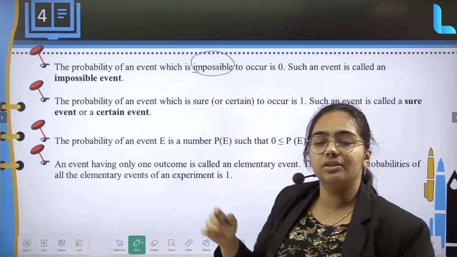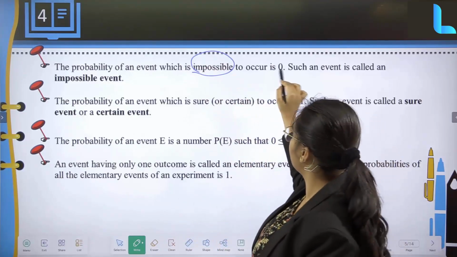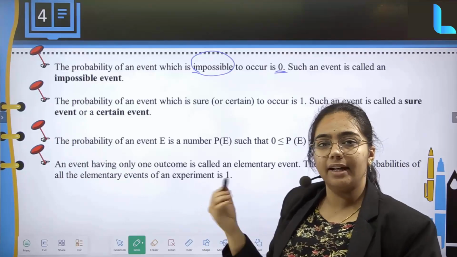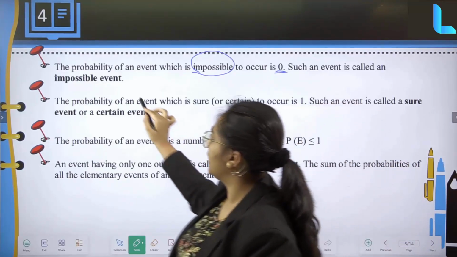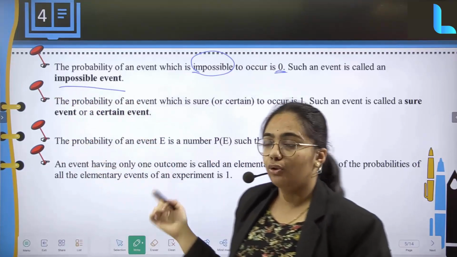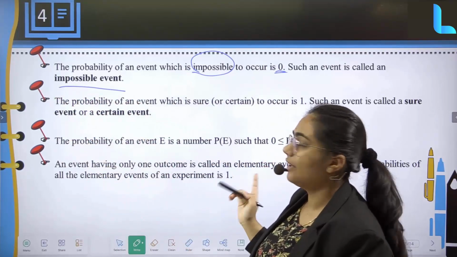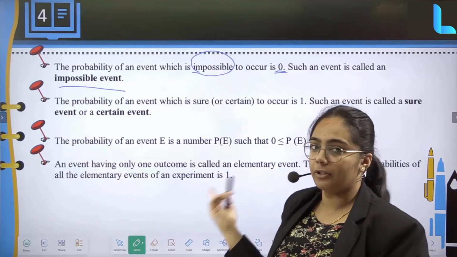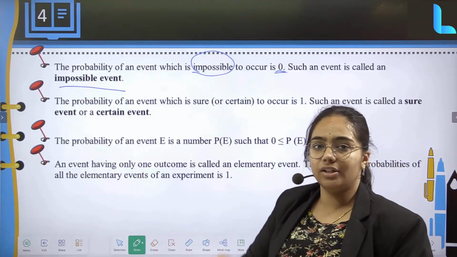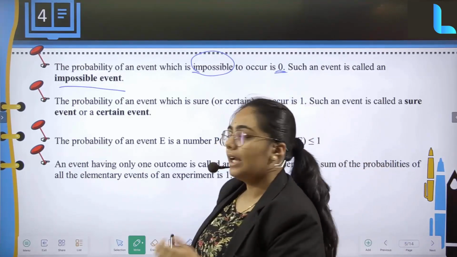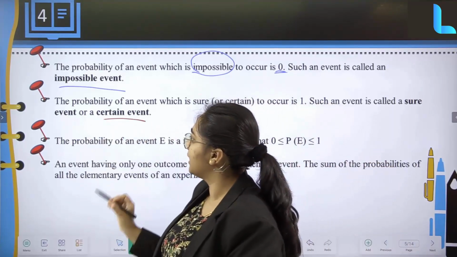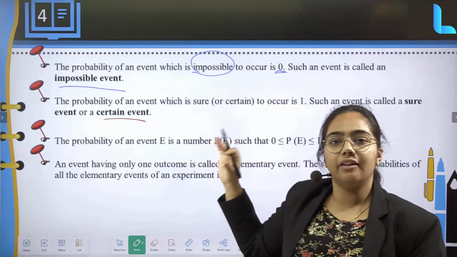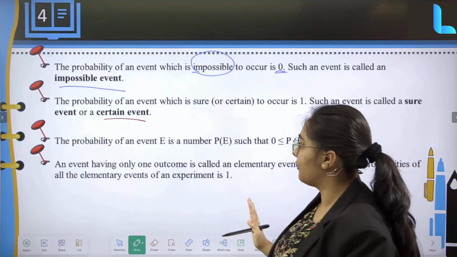The probability of an event which is impossible to occur is 0, because there cannot be a case where at least one is going to occur. Such an event is called an impossible event. So the probability of an event which is impossible is equal to 0. Those are the meanings and definitions I have given.